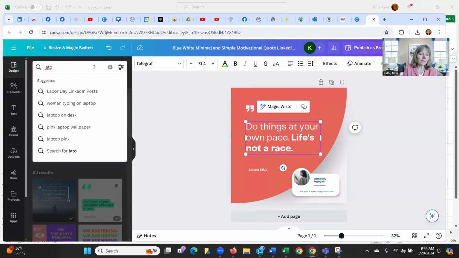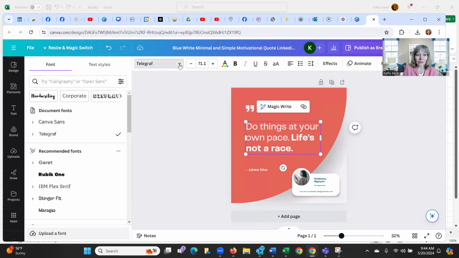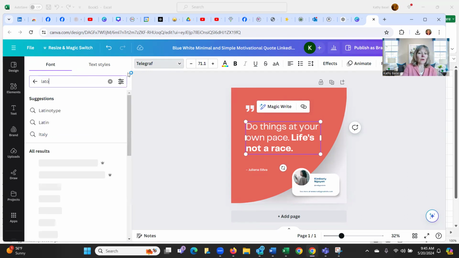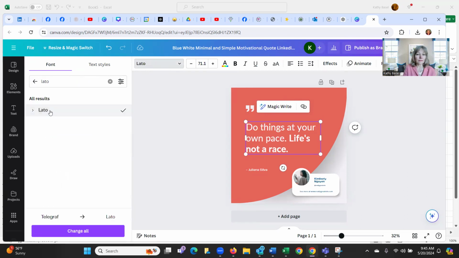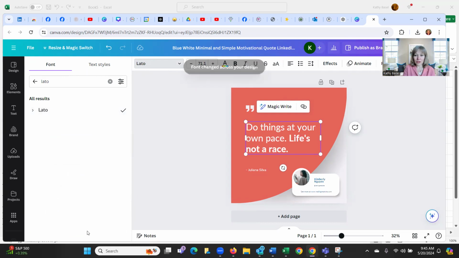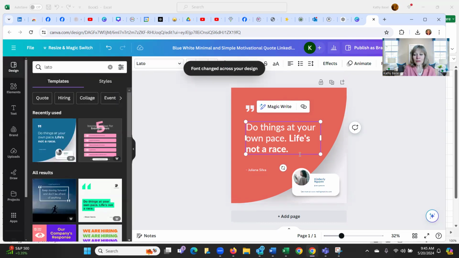So I'm going to put that, let's grab this. I'm going to change the font here into Lato. Oh, that is my font. And we'll change all the fonts there.